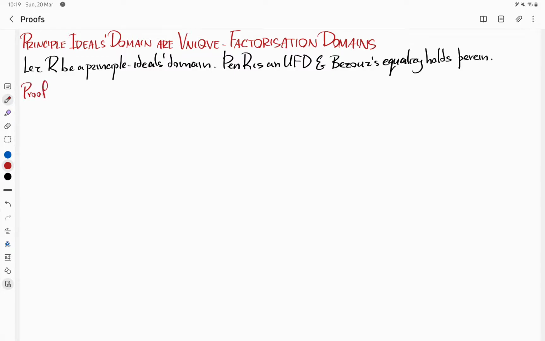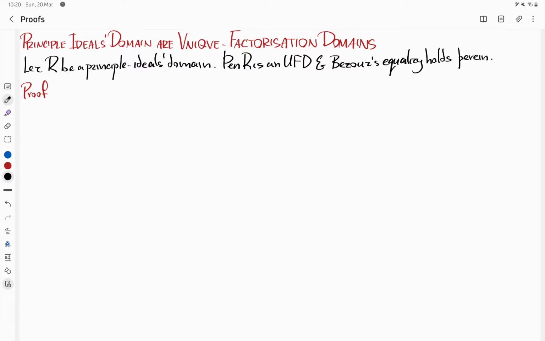We shall show first that if R is a principal ideals domain, then it is a UFD. We know by the unique factorization domain characterization that a commutative ring is a unique factorization domain if and only if the greatest common divisor function exists, that is, the GCD is well defined, and that there doesn't exist an infinite sequence of non-trivial divisors, right?